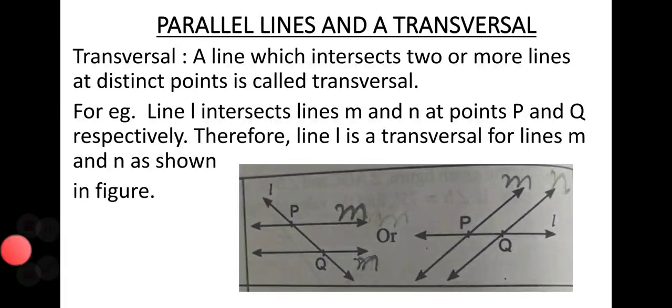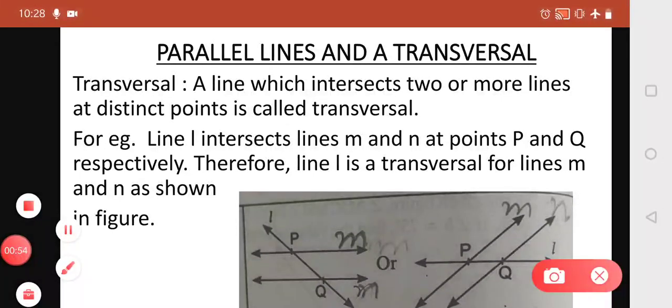Let's see the figure. Now you can see in the figure that line L intersects line M and line N at point P and point Q. So this line L is called a transversal.